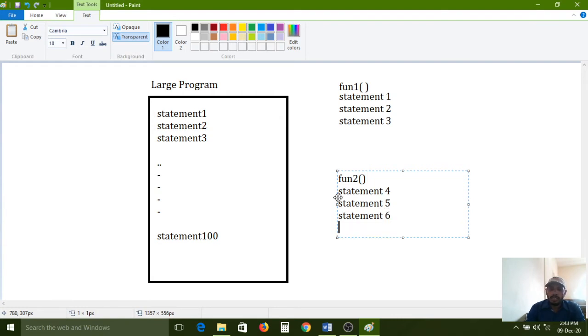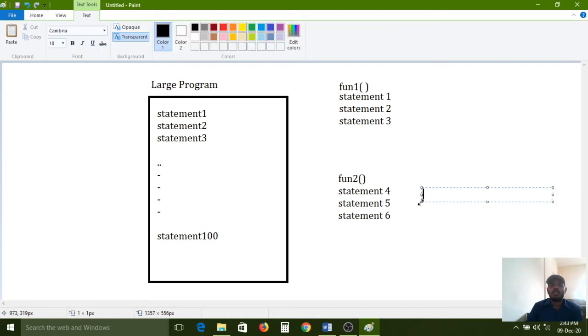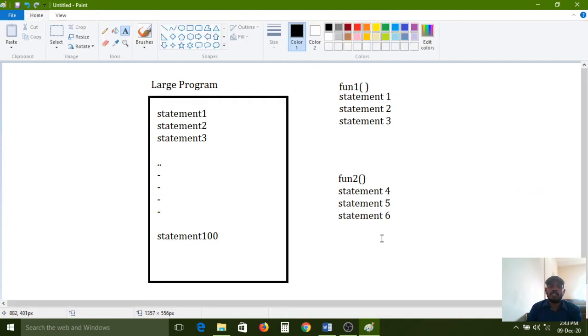Like that, the number of functions we have: function 1, function 2, function 3, function 4. This 100 lines of code we can split and divide into functions. So the first 3 statements I have stored into function 1. The next 3 statements I have stored into function 2, like this. So a large program can be divided into multiple functions.